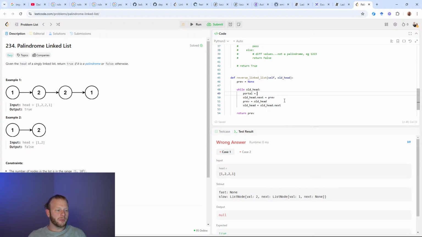And so this will be oldHead.next before I reassign it. So when I'm at the 2, portal is the 1. Then I'm going to reverse the arrow on 2 to point back to this none. And instead of continuing along that line, I'm going to just jump out. So oldHead is not oldHead.next, it is portal.